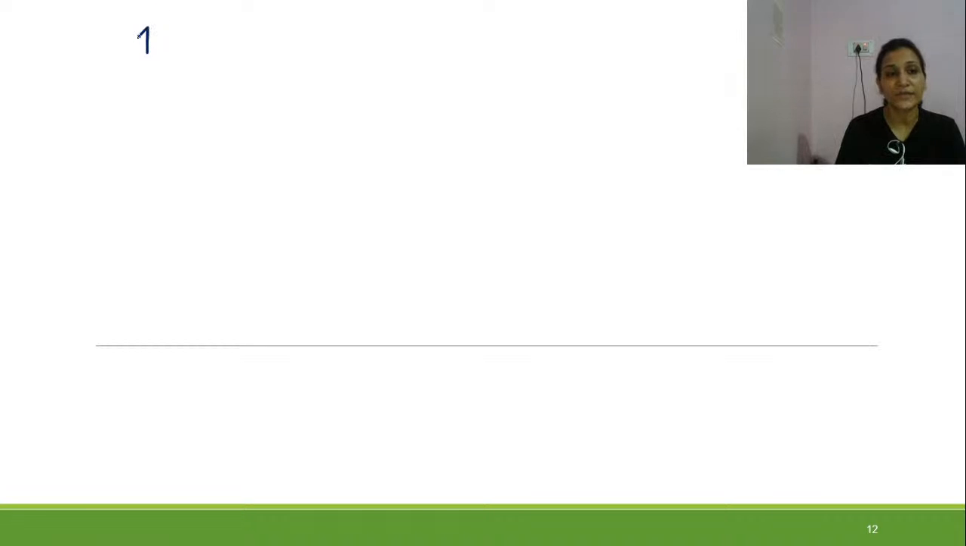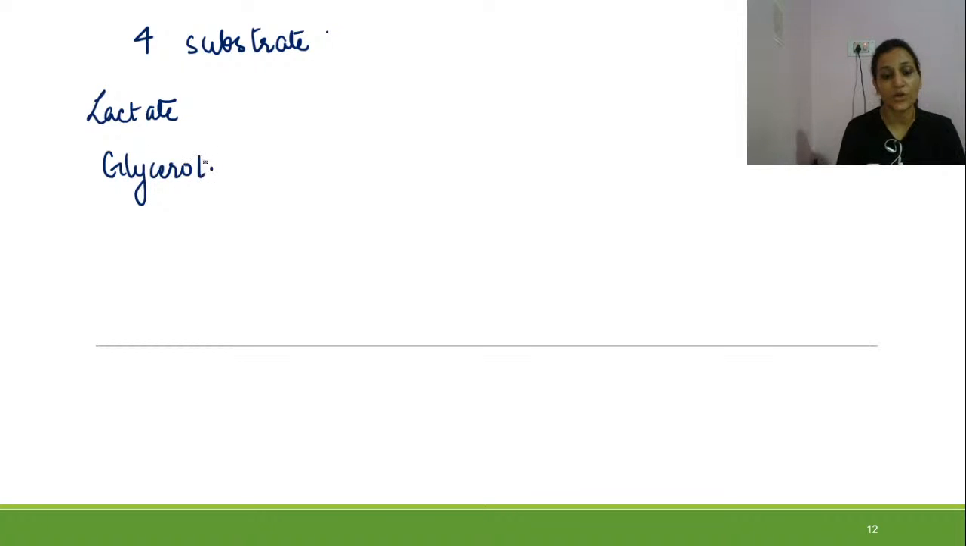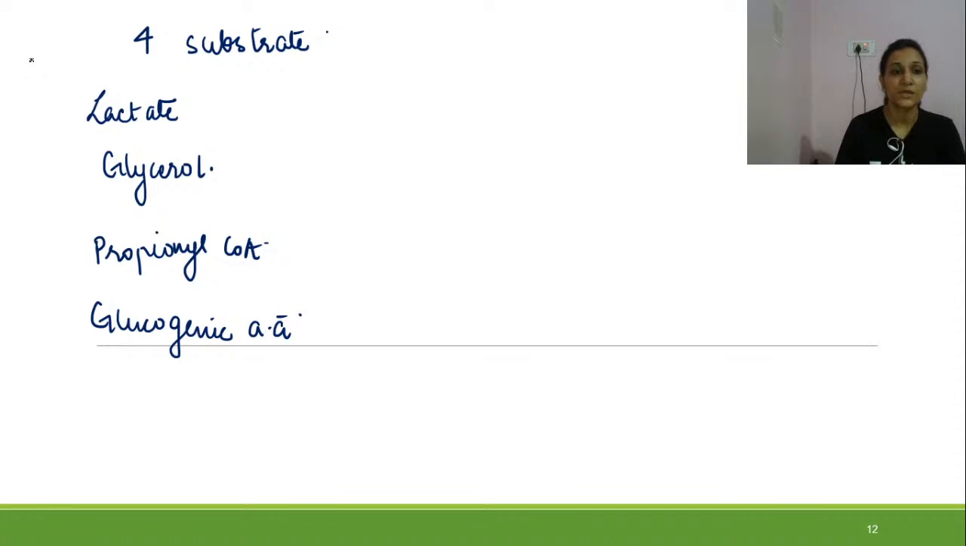The four substrates. We have already talked about these four substrates and have just seen the names. The first substrate we are going to see is lactate. Then glycerol. Then propionyl-CoA. Then glucogenic amino acids. So these are the four non-carbohydrate based substrates.